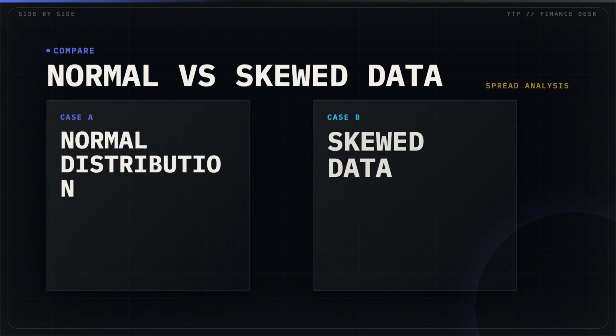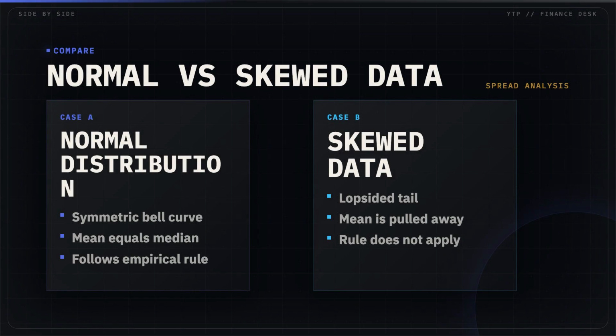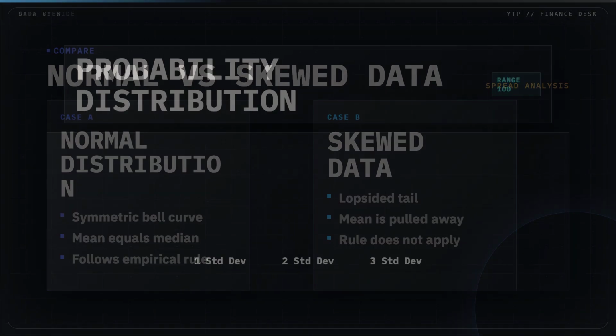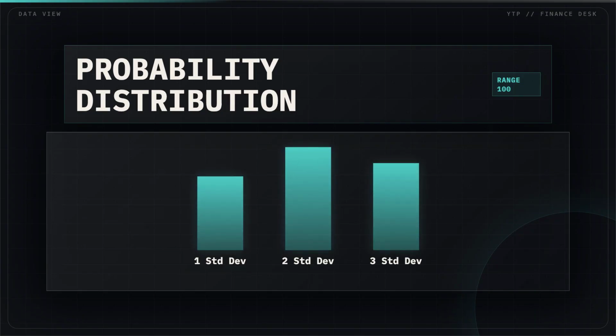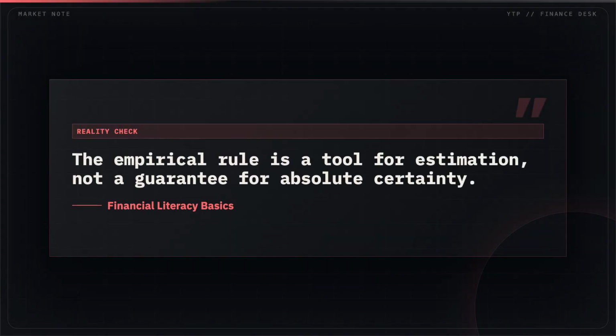Most data in the real world follows a pattern, but the empirical rule only works when your data forms that perfect, symmetric bell shape. This chart shows how the probability density increases as you move further away from the center point of the average. Keep in mind that this is a tool for estimation. Real-world financial data often has outliers that don't follow a perfect bell curve.